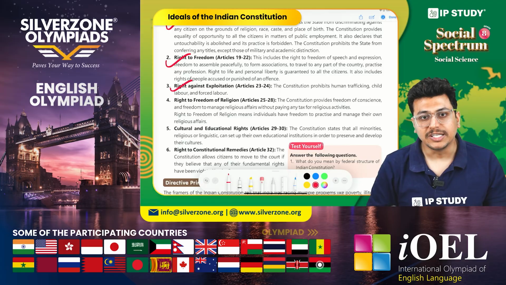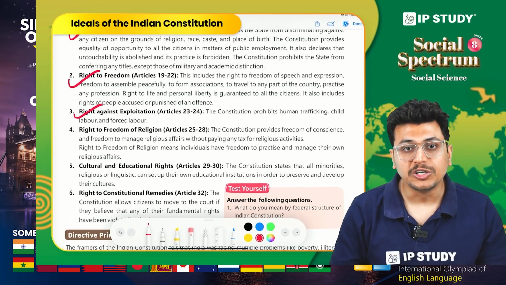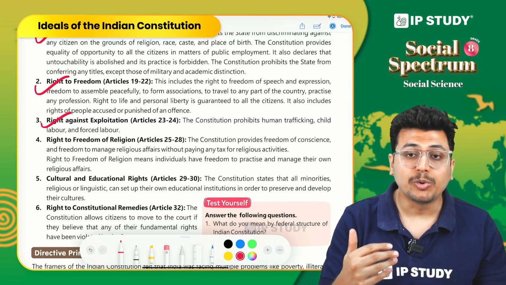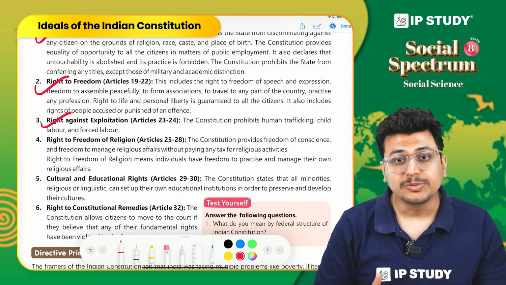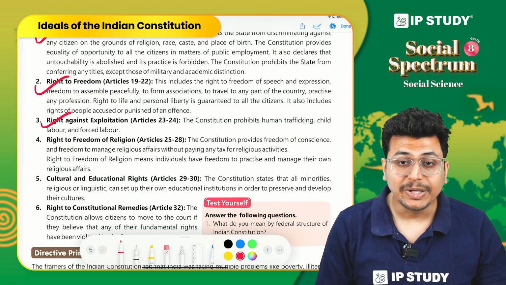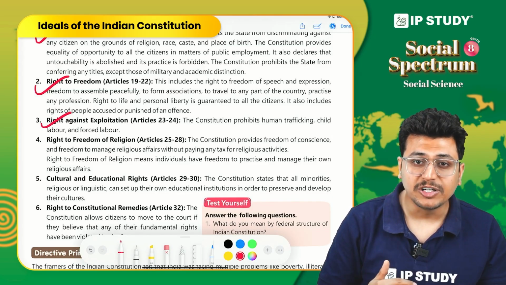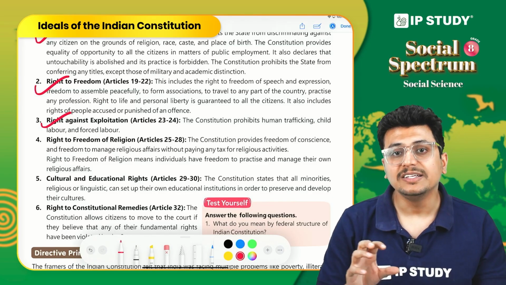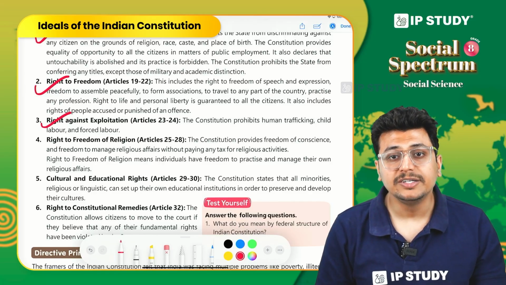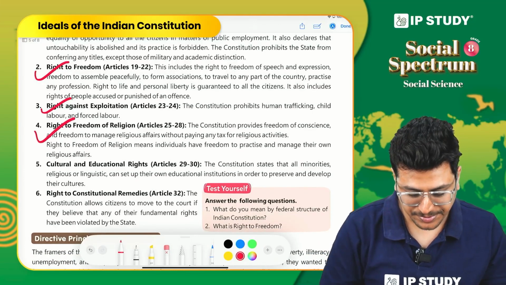And forced labor. Forced labor means that you are forcing someone to work for you. So it could be a case that maybe I borrowed money from you or my father borrowed money from you, and because we are not able to repay that money, you are making me work, you are making maybe even my family work for you for free. So that is forced labor. So all these practices are banned under our constitution, under right against exploitation.